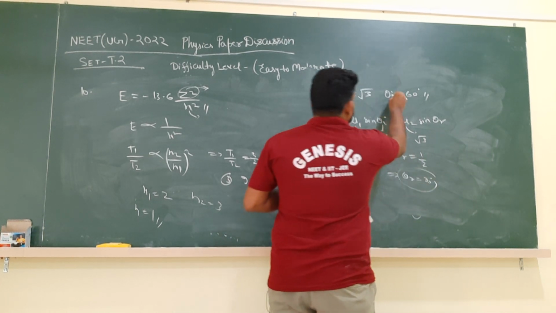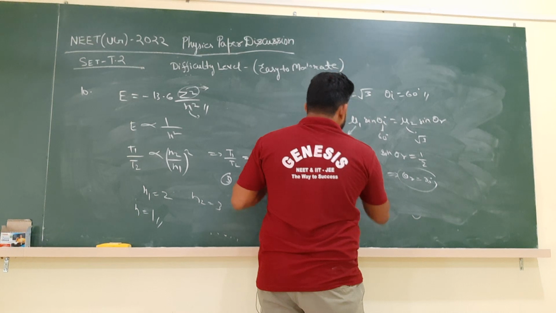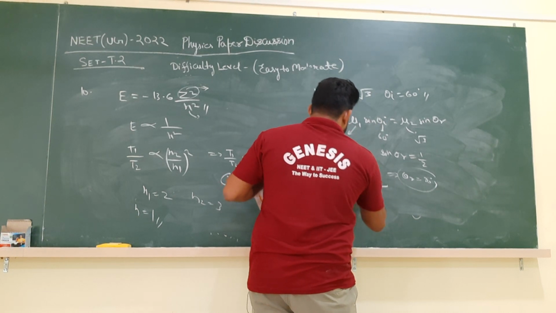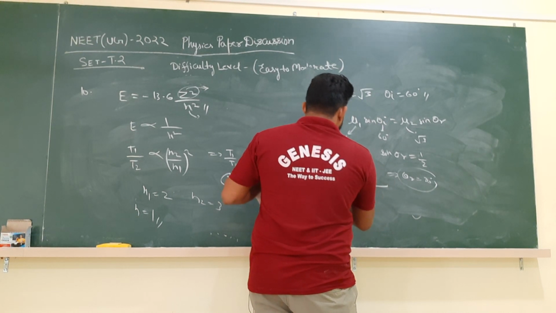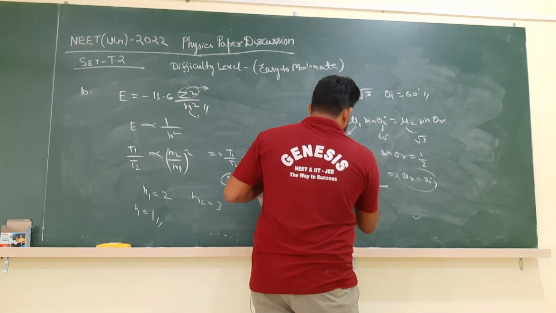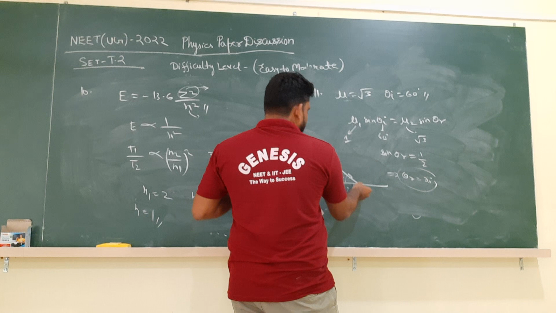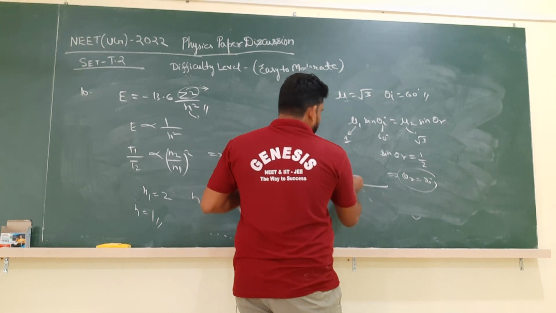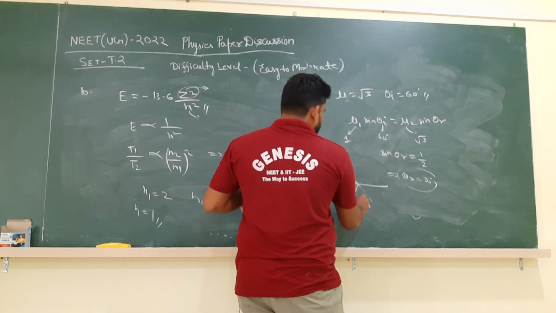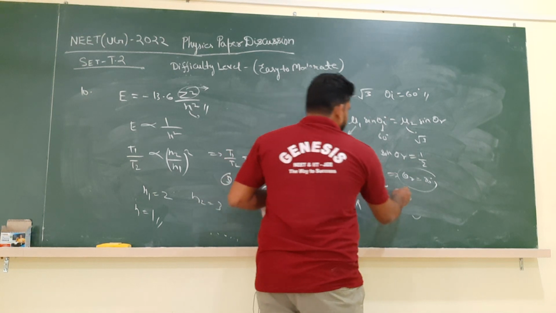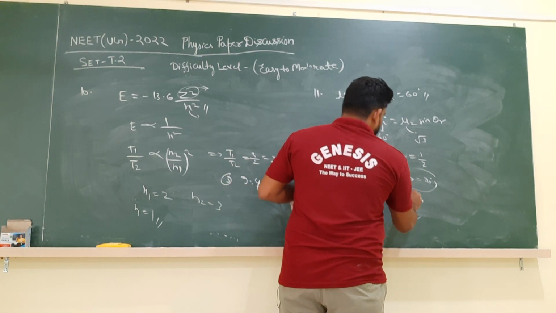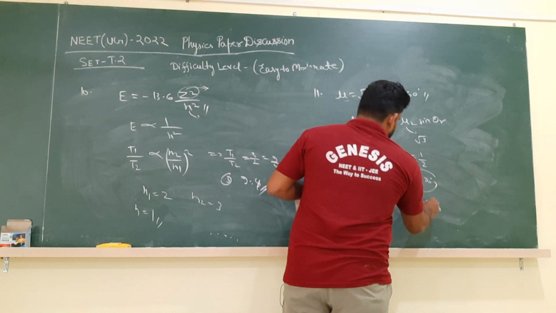So the angle between the reflected ray and the refracted ray is, see, very simple, the ray is coming like this. It is 60 degrees. It is going like this. It is 30 degrees. So what is the angle? 90 degrees. So this is the incident ray and this is the refracted ray. The angle between them is 60 plus 30, that is equal to 90 degrees, which is the